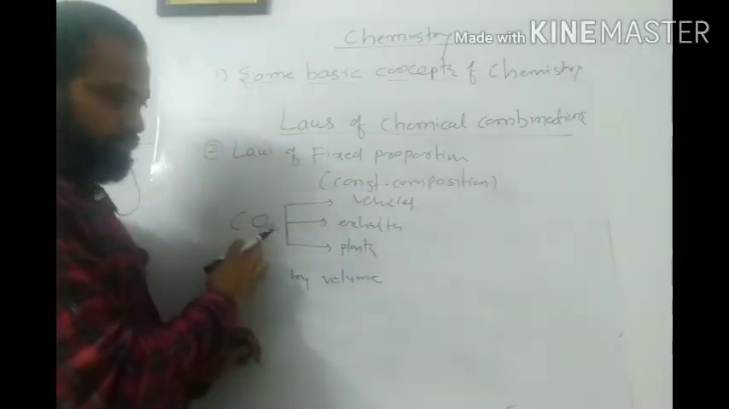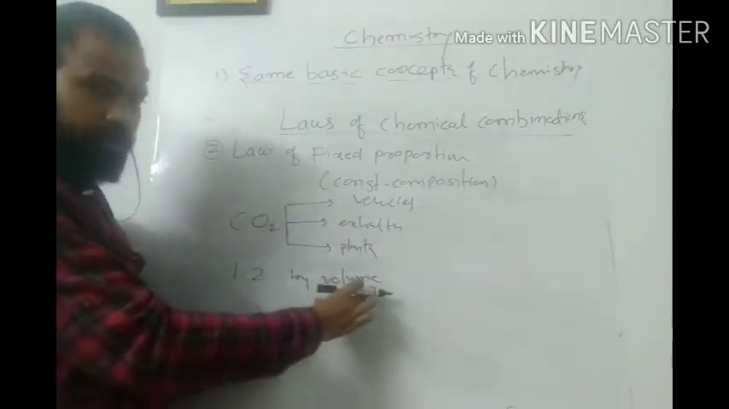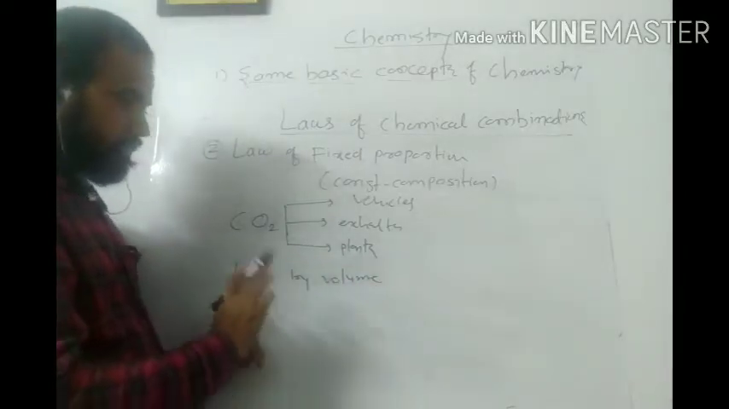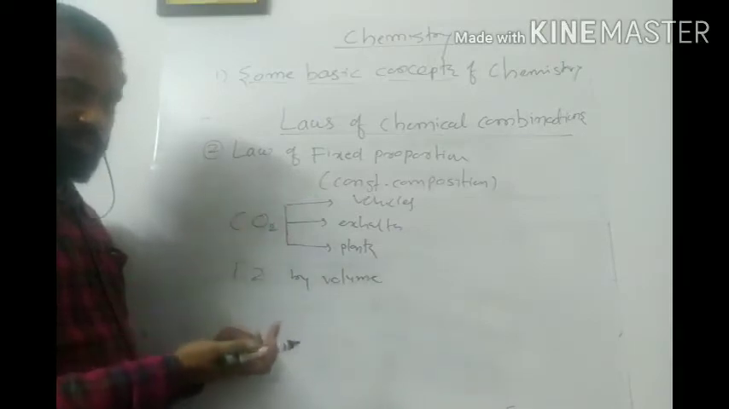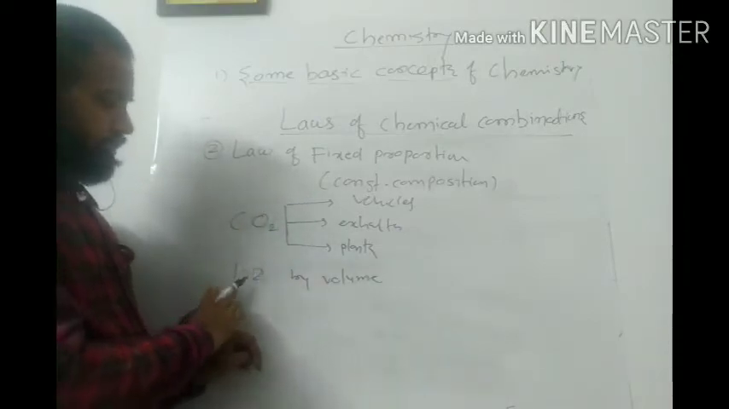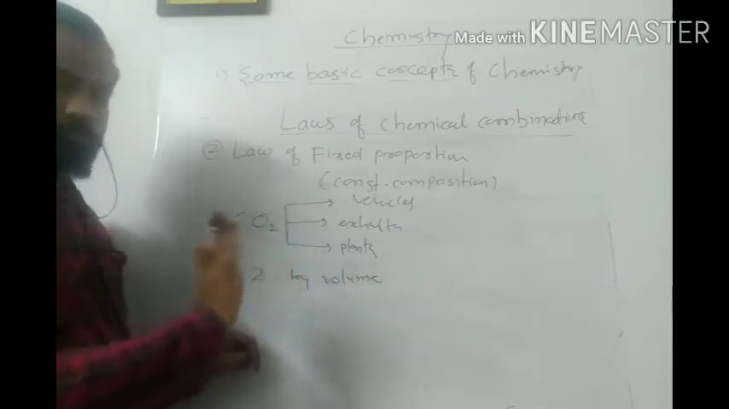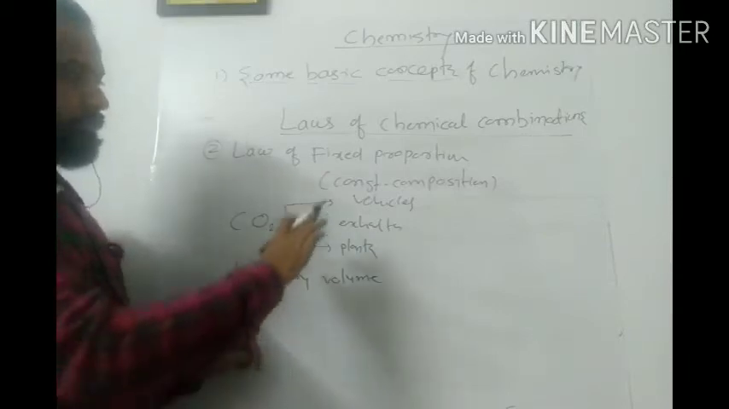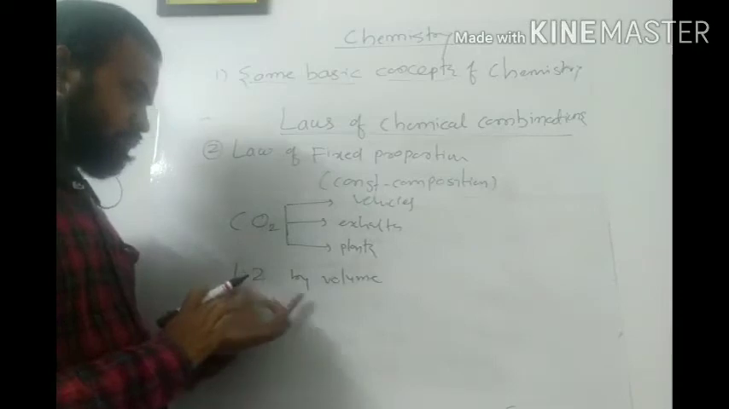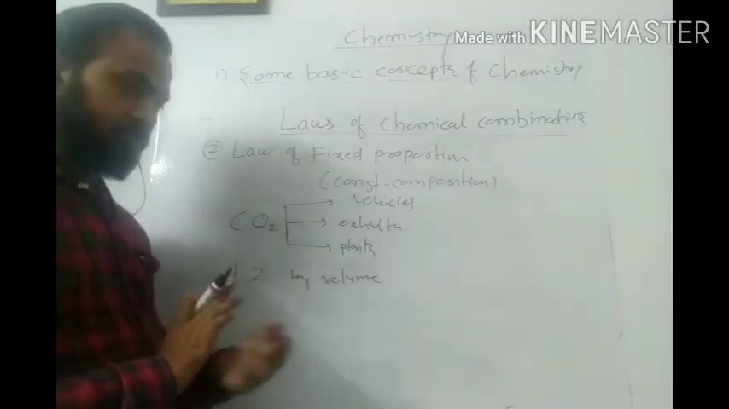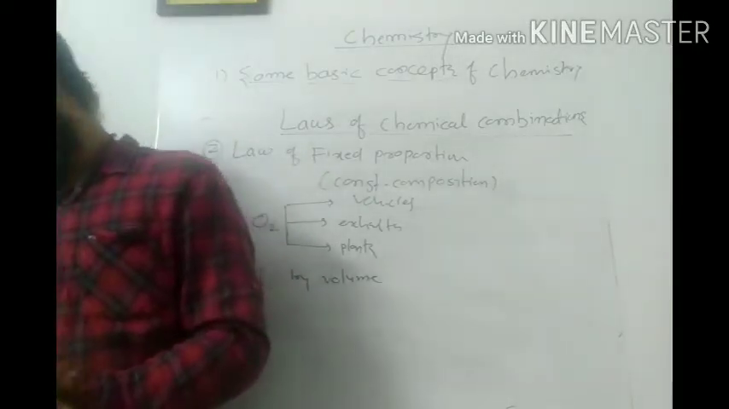If you get carbon dioxide, the proportion is like this by volume. I am discussing volume first. Whatever CO2 we get from the plants, if we take it, you will observe a 1:2 proportion by volume. So irrespective of source, elements are combined in a fixed ratio of weight and volume. We have discussed the volume, now we will discuss the weight.